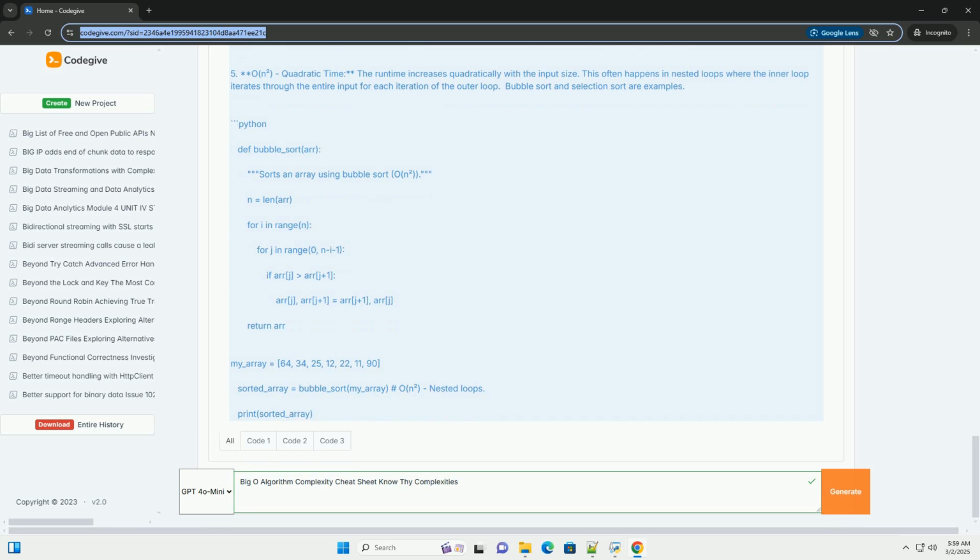By understanding these complexities, you can make informed decisions about algorithm selection, optimize your code for better performance, and write more efficient programs that scale effectively. Remember to always analyze the worst-case scenario when determining the Big O complexity of your algorithms. While specific runtimes can vary based on hardware and implementation details, the Big O notation provides a valuable comparative measure of algorithmic efficiency.